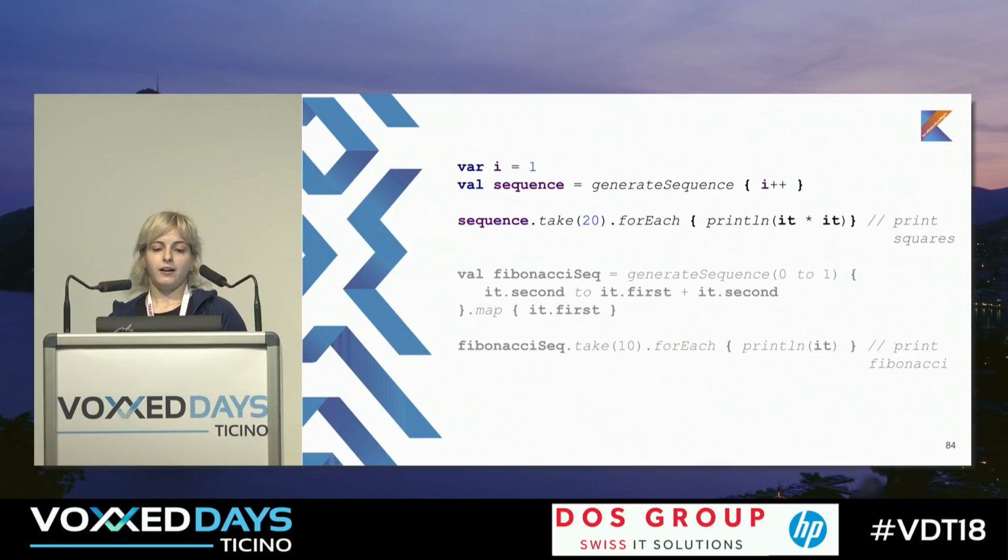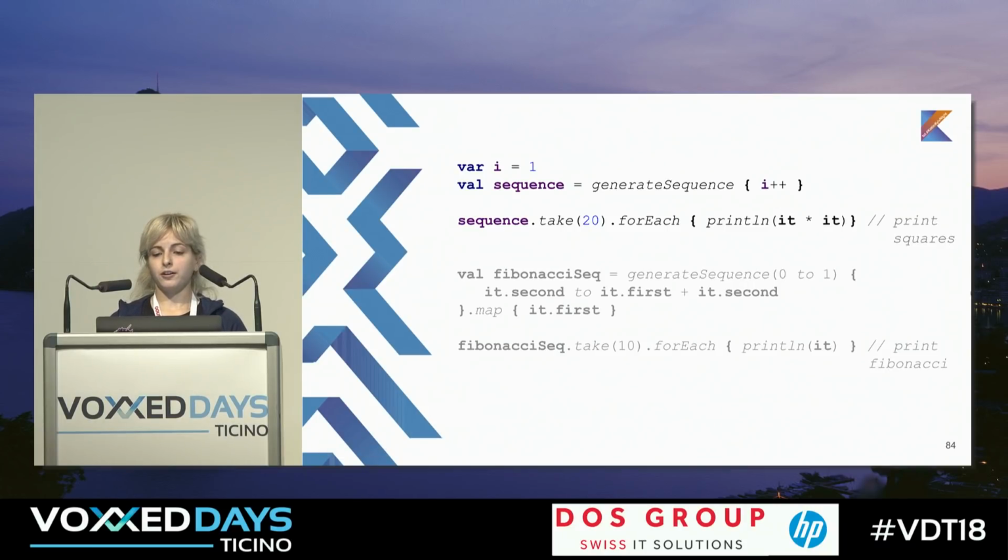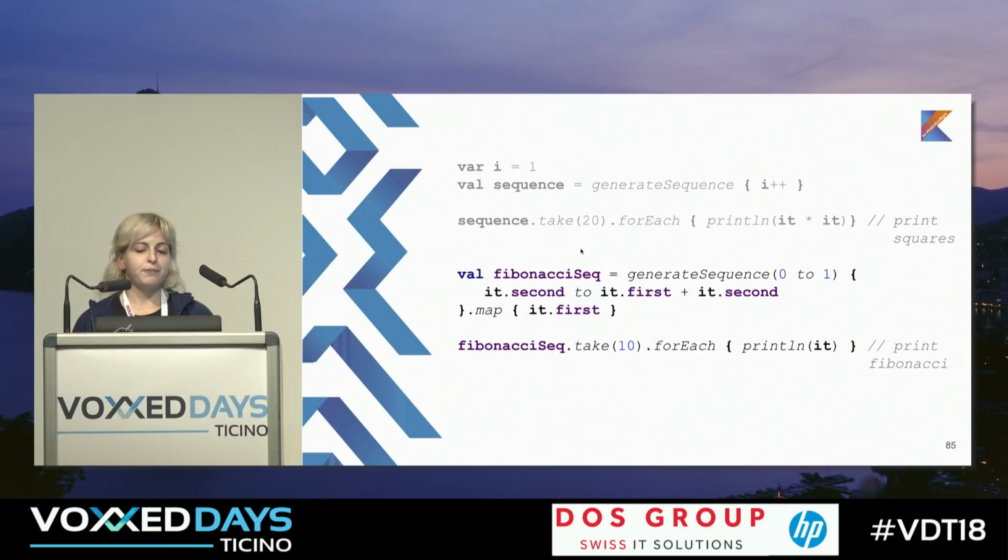So let's look at a simple example. We can generate an infinite sequence of natural numbers just by doing this. So we can pass a lambda and print the first two elements. You can see that generateSequence doesn't really generate any numbers. In generateSequence, we just say that we'll have this infinite sequence, but numbers will be generated only with the method take.